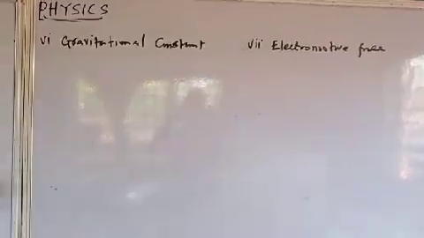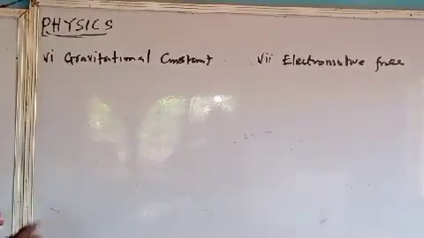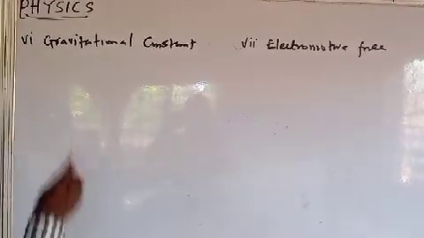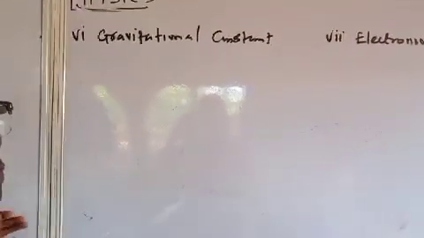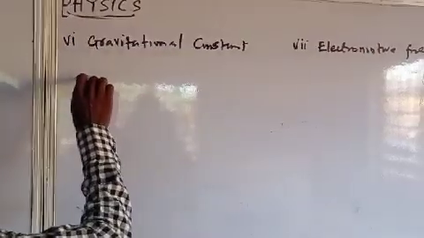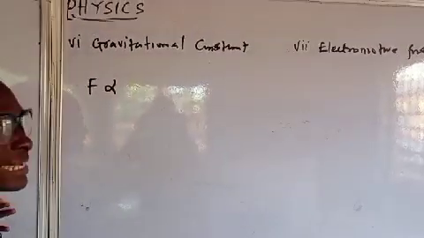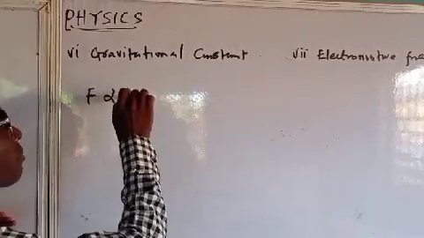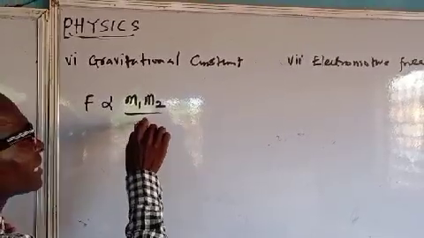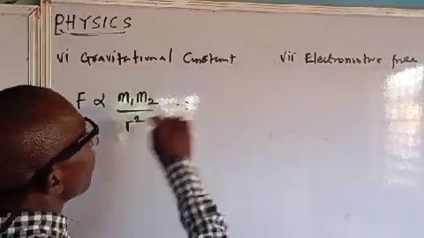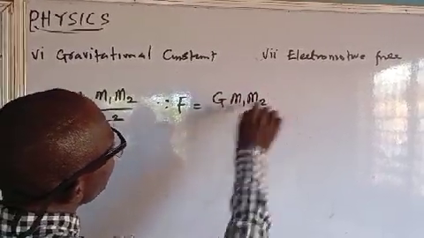Take note of that. Now, here we want to look at gravitational constant. If you are looking at gravitational constant, listen carefully, a question can come like this: find the dimension of the gravitational constant. Remember, according to Newton's law of universal gravitation, the force of attraction varies directly as the product of the masses of the particles, m1, m2, and inversely proportional to the square of their distance apart. We now say that F becomes G m1 m2 over r square.